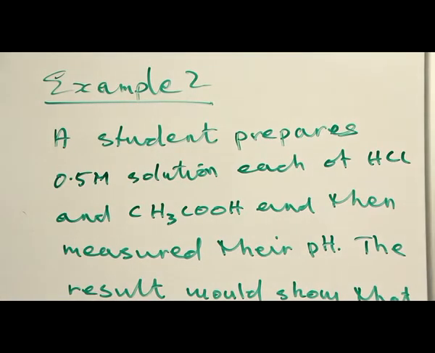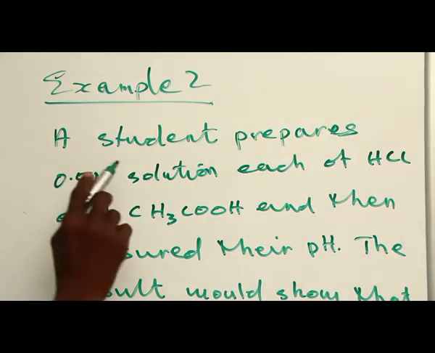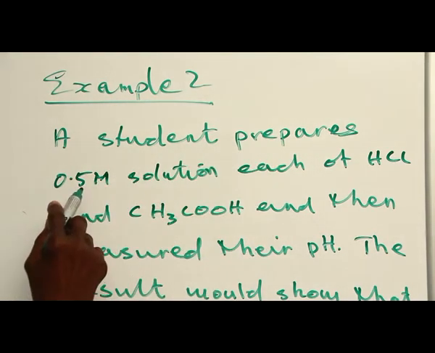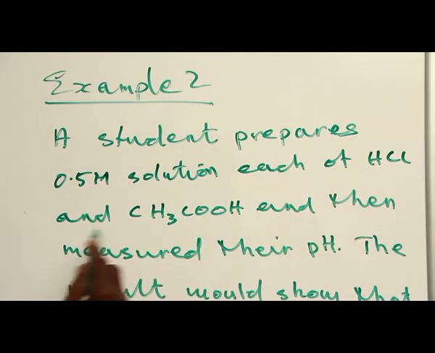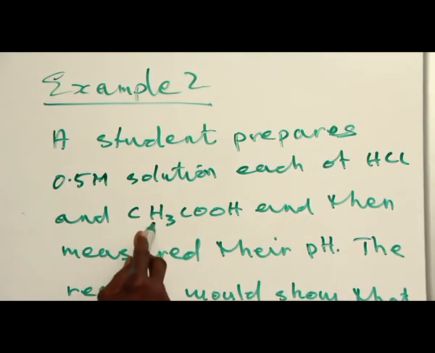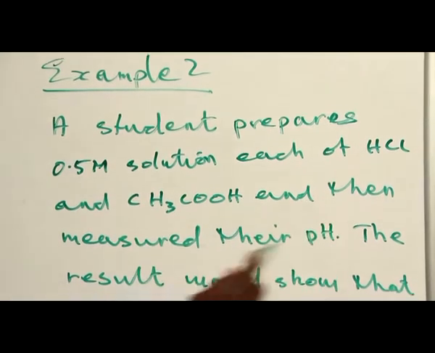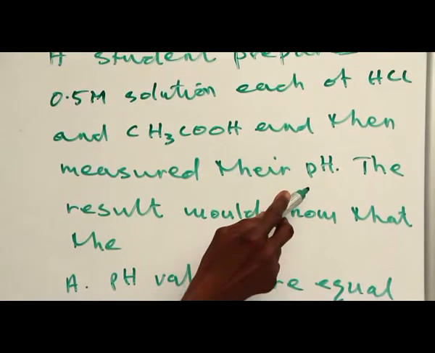Example 2. A student prepares 0.5 molar solution each of hydrochloric acid and CH3COOH, that is ethanoic acid, and then measures their pH.